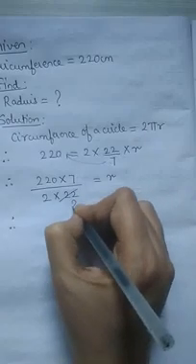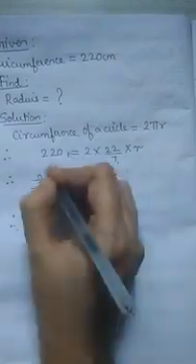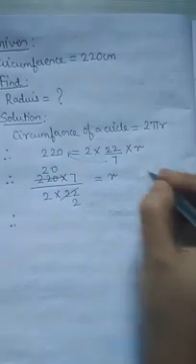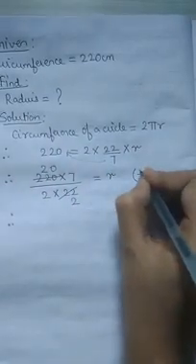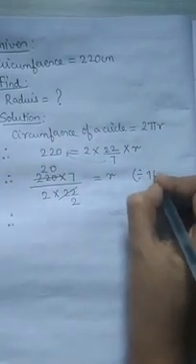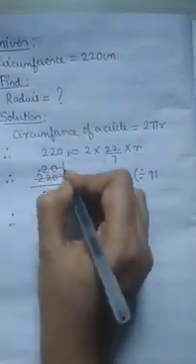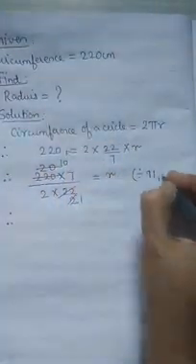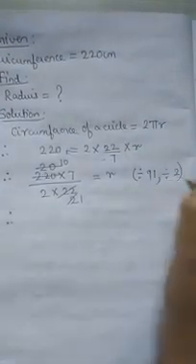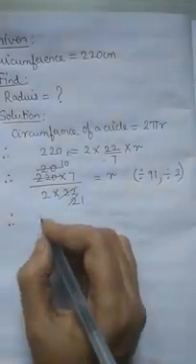Now let's start with the cancellation. 11 2s are 22, 11 20s are 220. What is there? I divided the number by 11. Okay. Now 2 1s are 2, 2 10s are 20. I divided a number by 2. Okay. Now what is left?